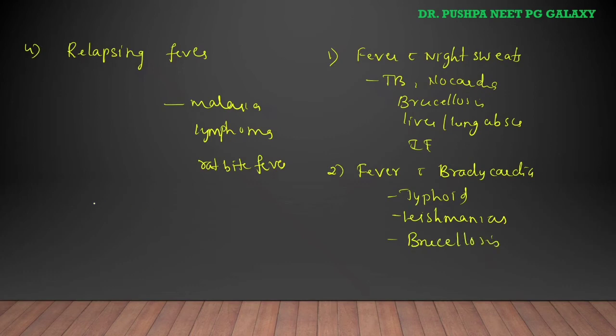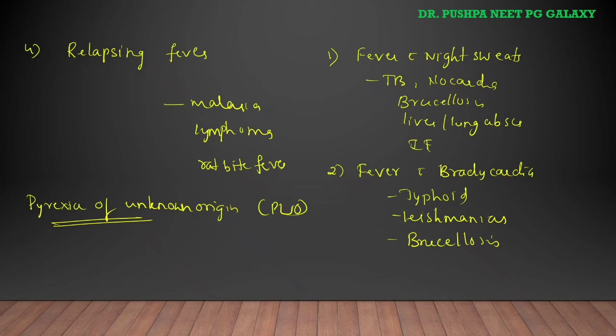There is one important terminology called pyrexia of unknown origin, that is PUO. This means there is illness of more than 3 weeks duration, with fever higher than 38.3 degrees Celsius on several occasions, and the diagnosis is uncertain even after 1 week of study in hospital. So we cannot find the cause of this fever.